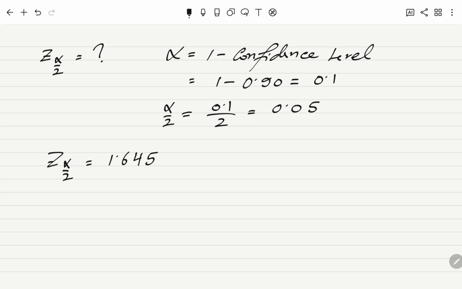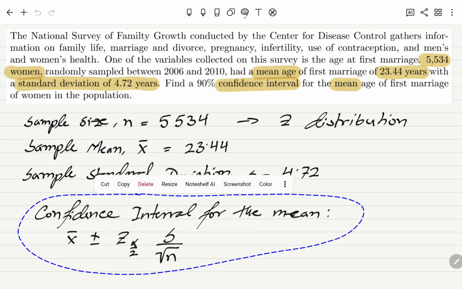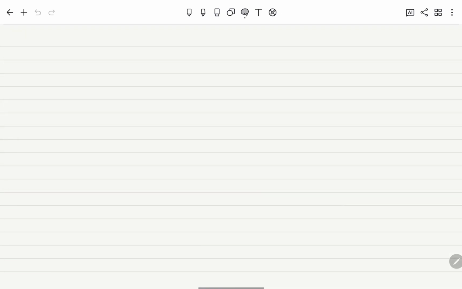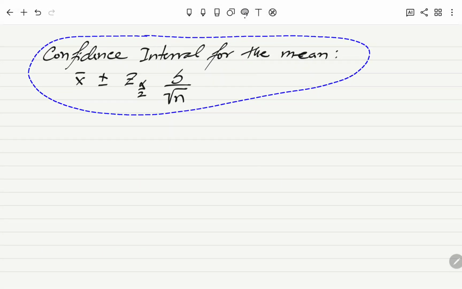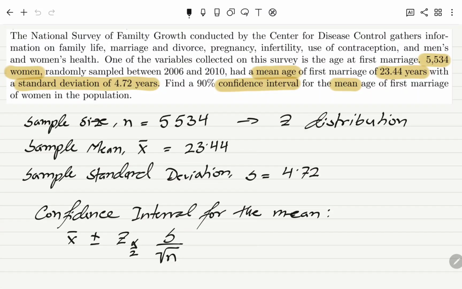So all we need to do now is to plug it in the formula. So I'll copy this, open up a new page, paste it here. So remember guys, our x bar was 23.44.